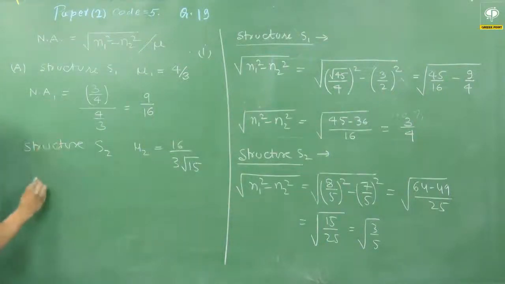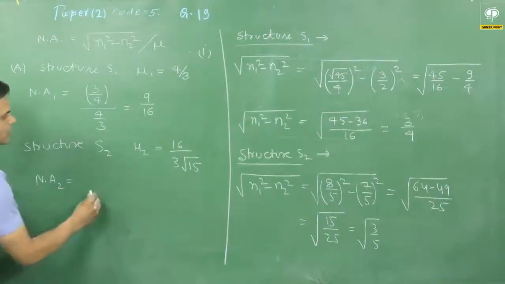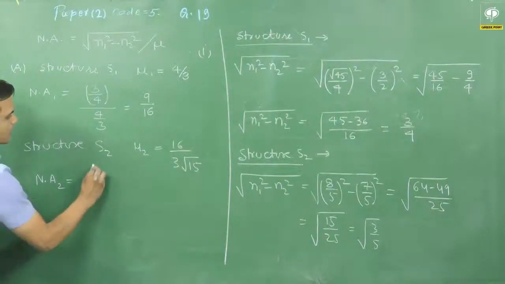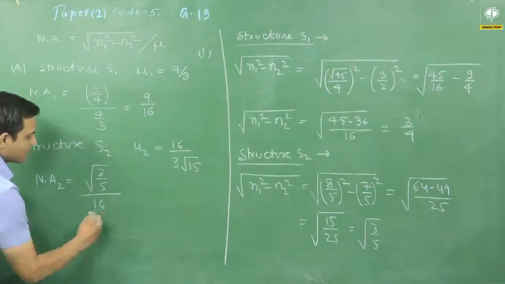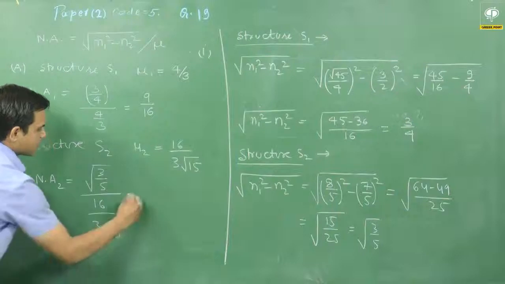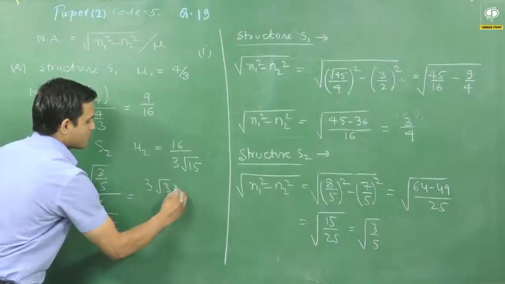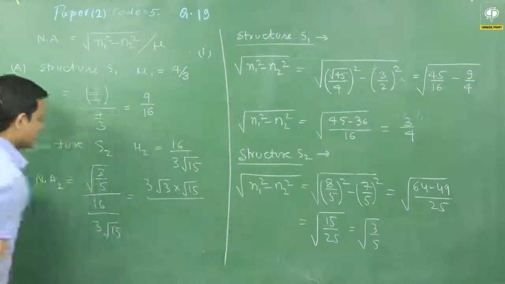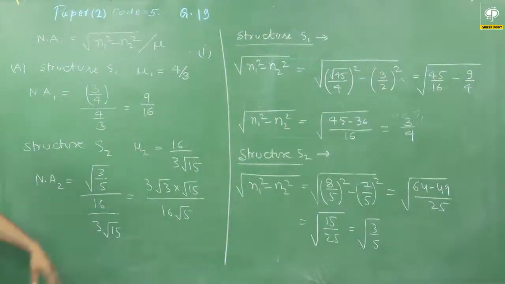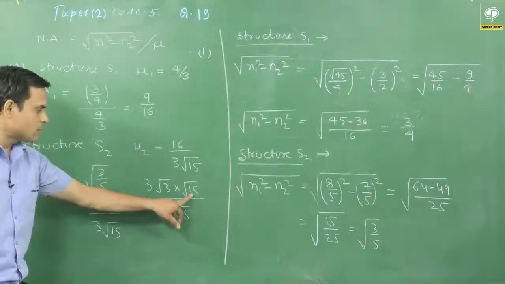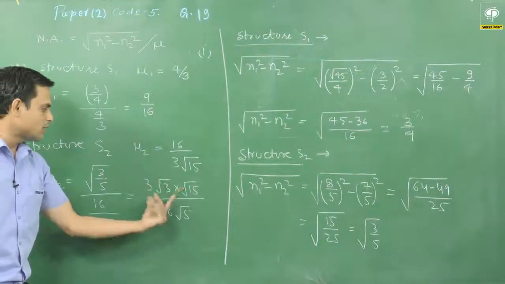So the numerical aperture for S2 will be equal to root of 3 by 5 divided by 16 by 3 root of 15, and this will be equal to 3 root of 3 multiplied by root of 15 divided by 16 root of 5. Here I can see that this will be 3 into 5, so the 5 will be cancelled, and I will get 3 into 3, 9 by 16.